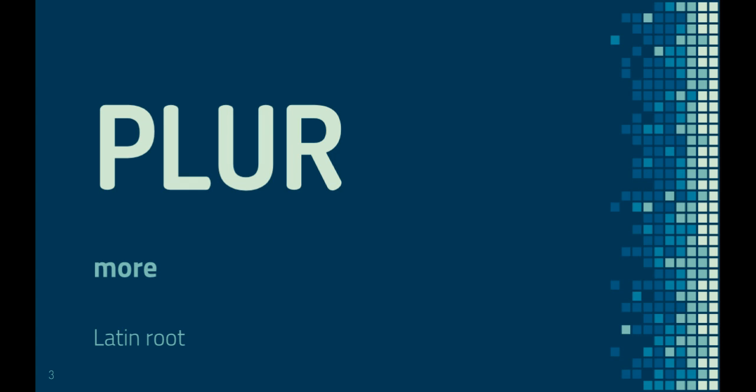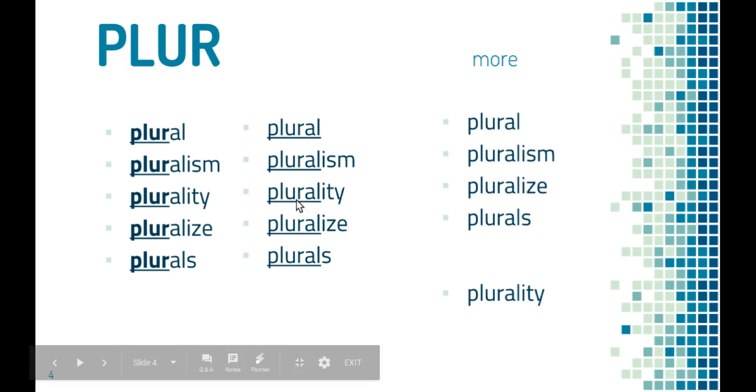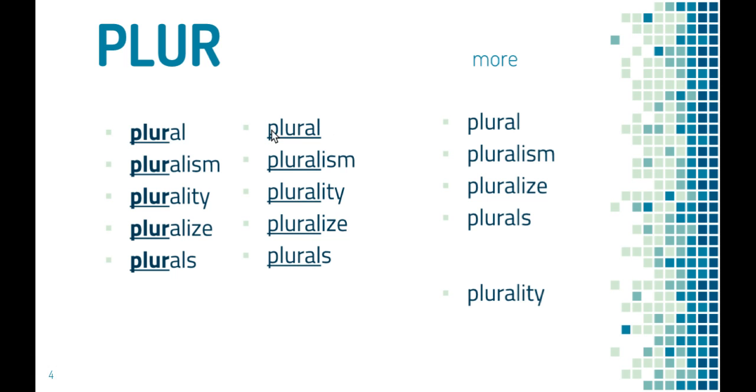It is a Latin root, and your words that go along with this root are plural, pluralism, plurality, pluralize, and plurals. So you can notice here that I have another column right here. This is just to show you that all of these words actually have your first word, plural, in them. So if I were in 4th grade, I would be working really hard to learn how to spell plural. Because then I would just have to add the ism, the ity, the ize, and the s at the end. So plural would be really helpful.